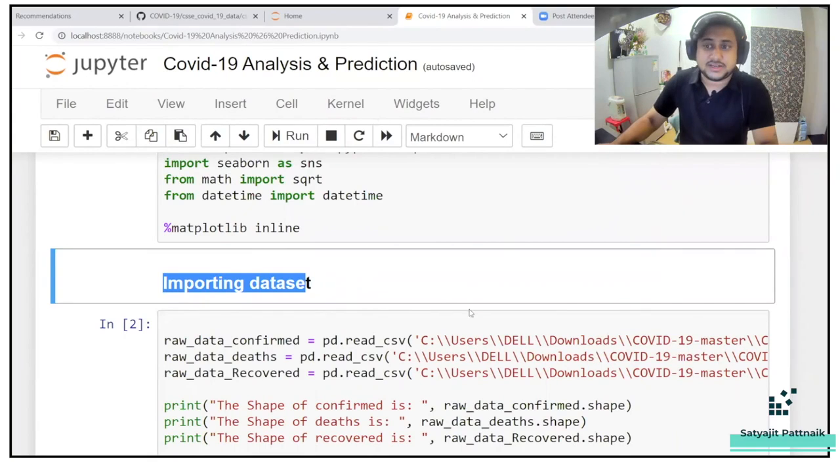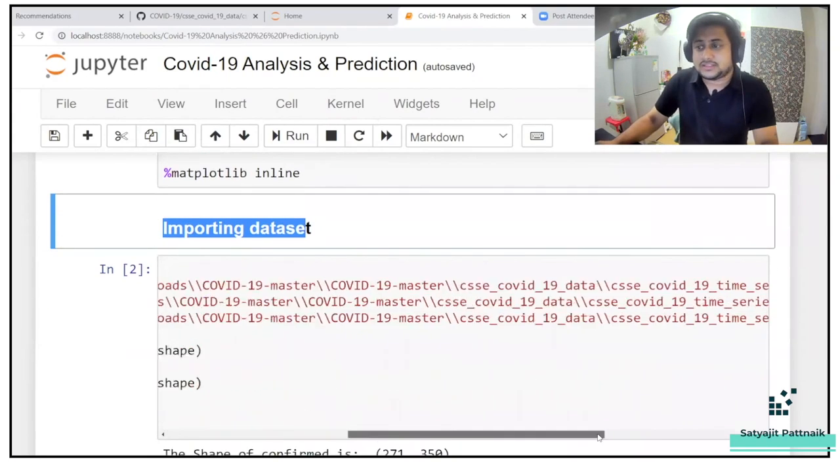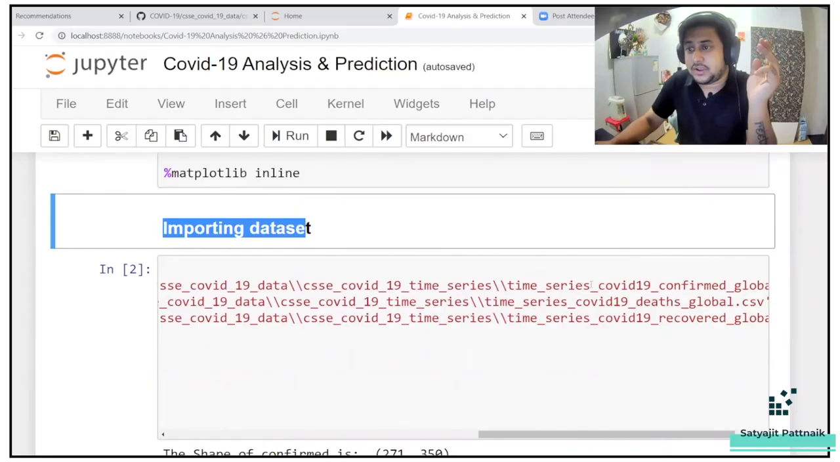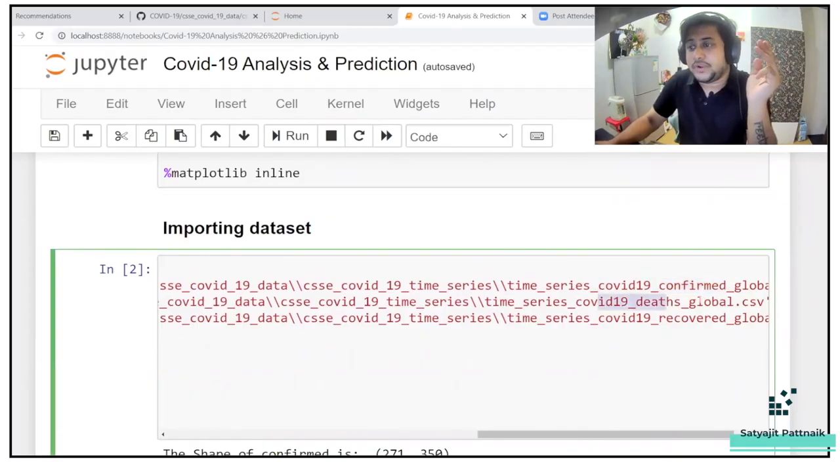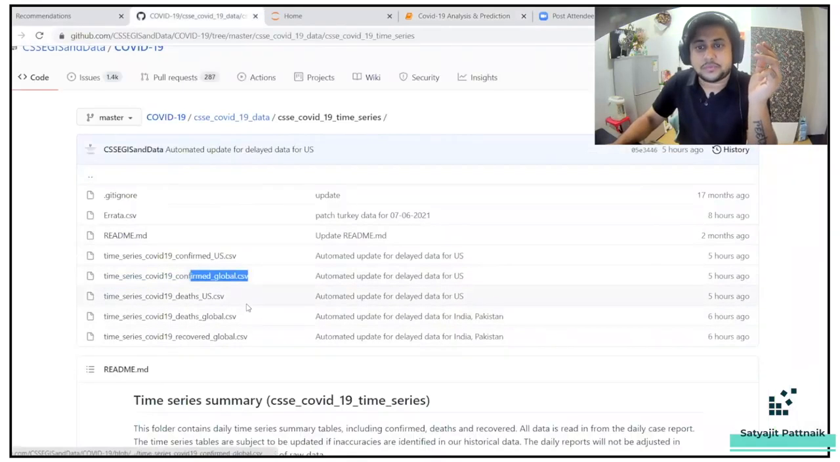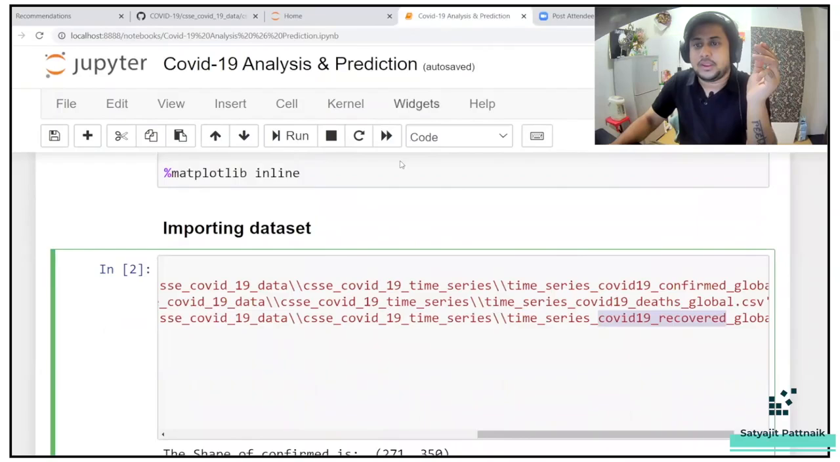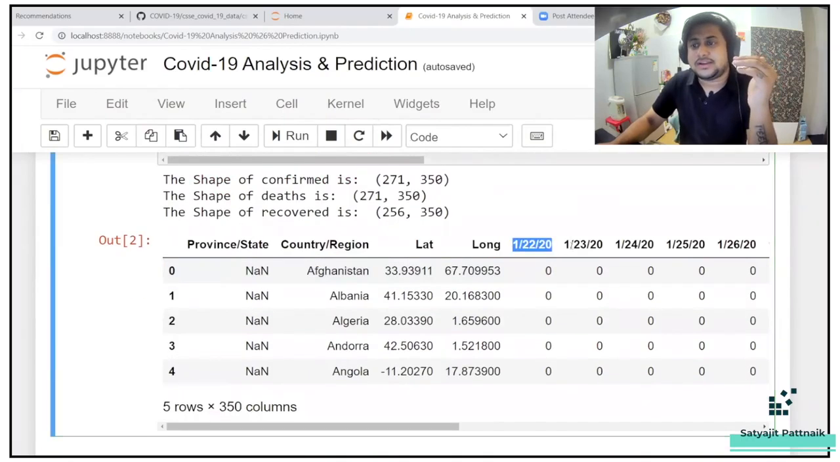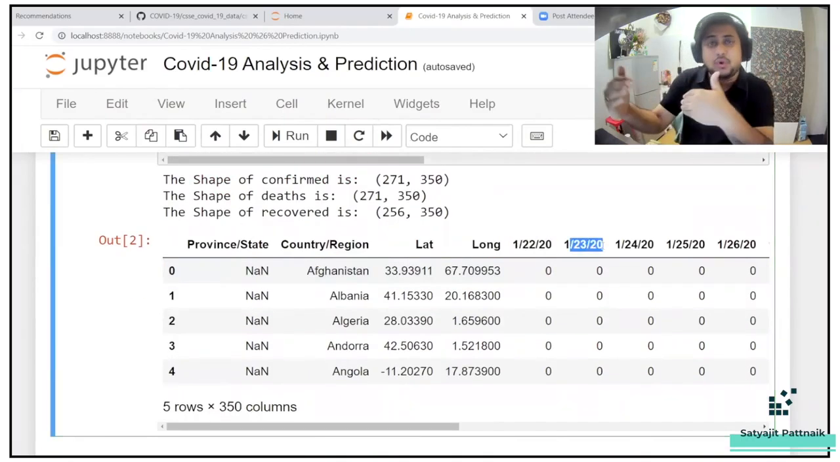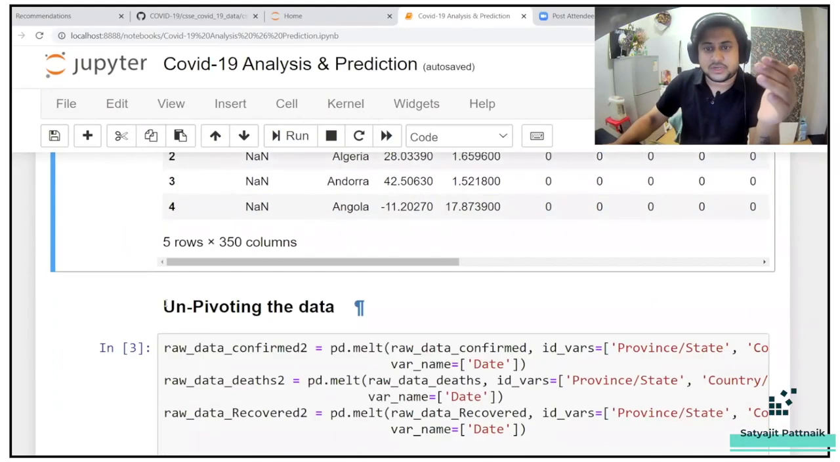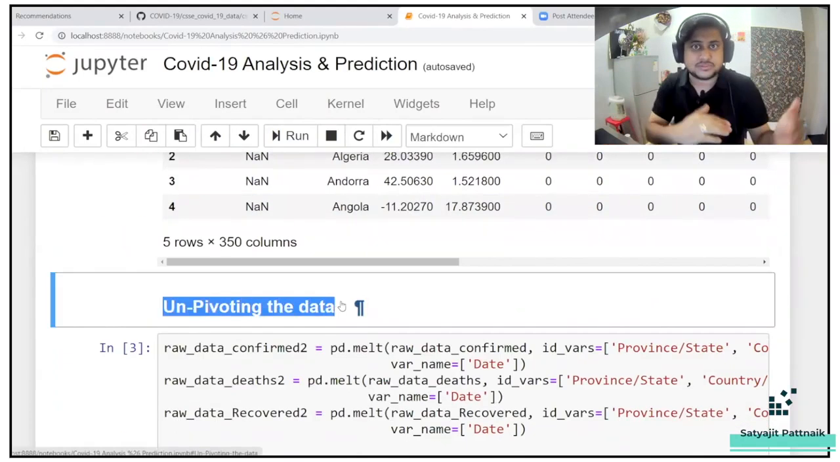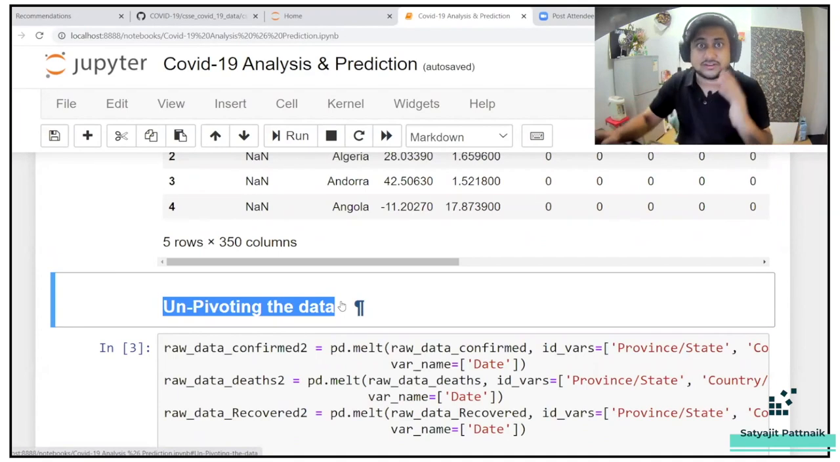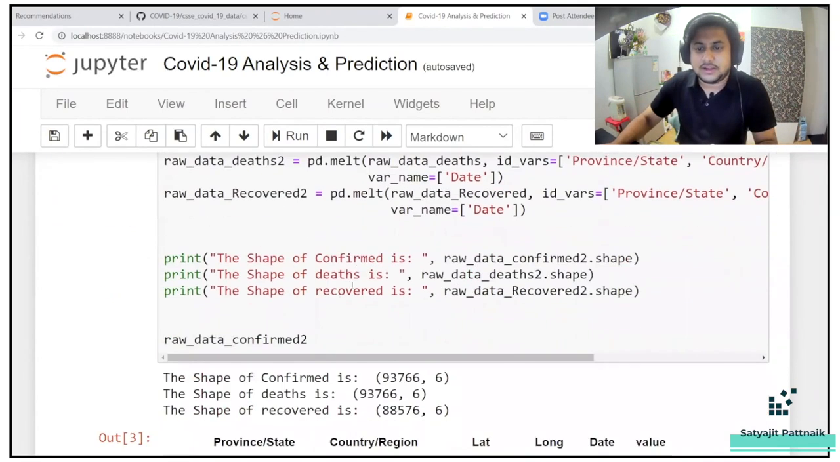So he has imported the dataset, as I already told you. He has used three datasets: COVID confirmed global, COVID deaths global, and COVID recovered global. Once he uploaded the data and checked, he got to know that the dates are in columns, so we have to unpivot it. He has already unpivoted the data so that the dates come to the row values and vice versa, a transpose, right? So he has done that.